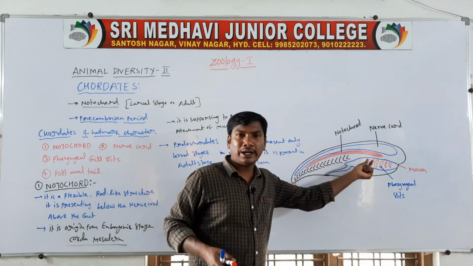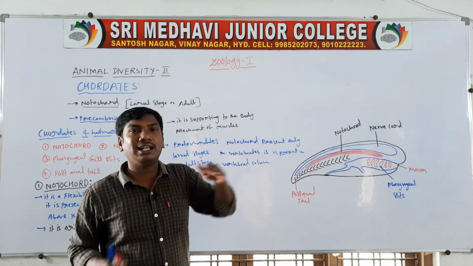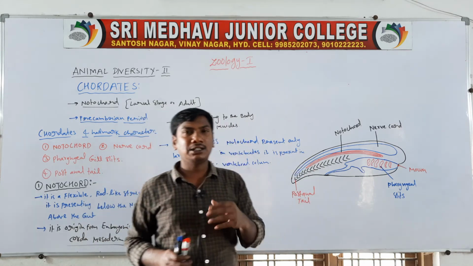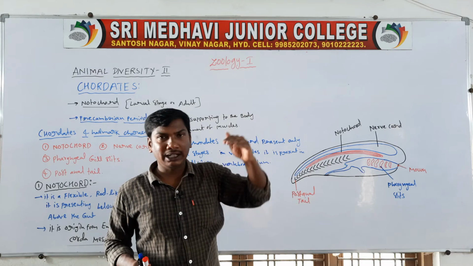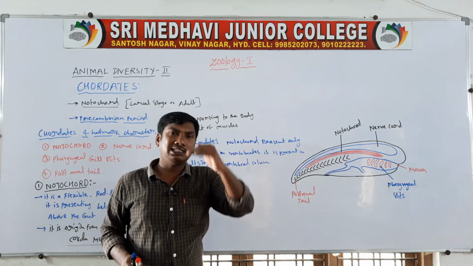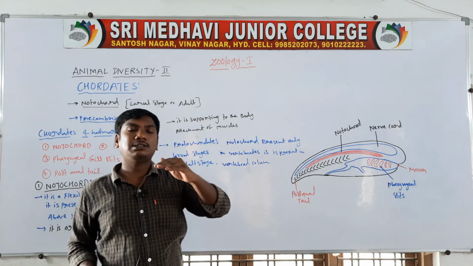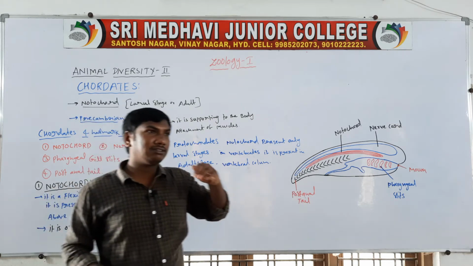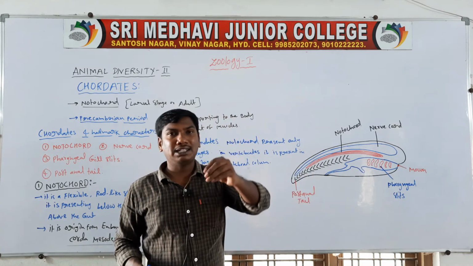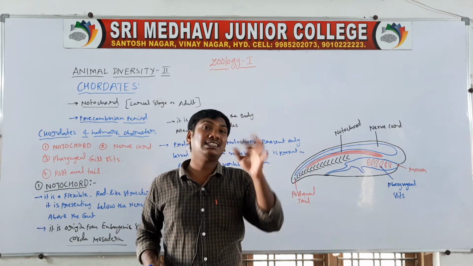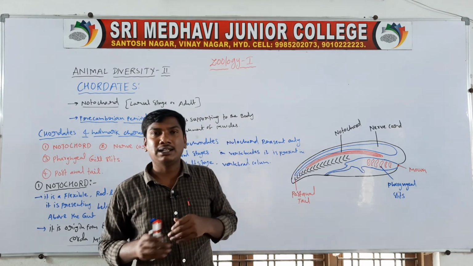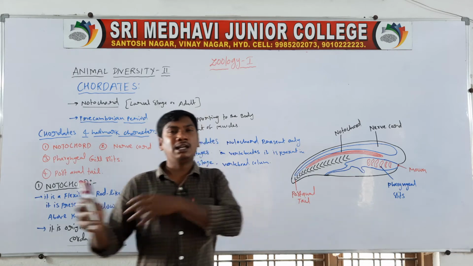To revise, the notochord is a flexible rod-like structure. Flexible means movement on either side. It is present below the nerve cord and above the gut. It is mesodermal in origin. In protochordates like lancelets and cyclostomes, it persists only in larva stages. In vertebrates, it continues into the vertebral column.